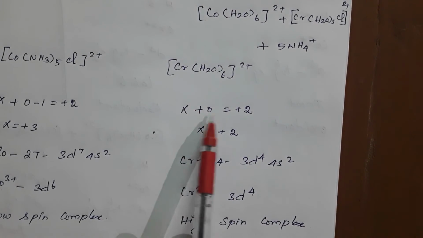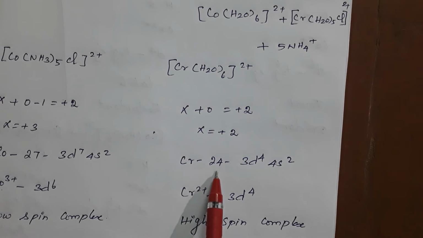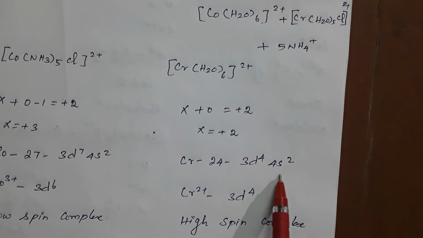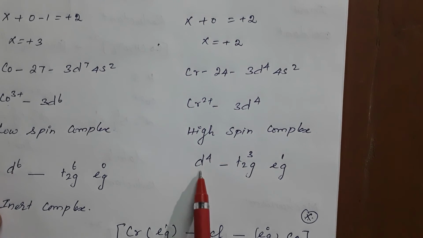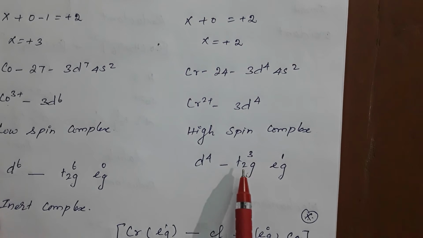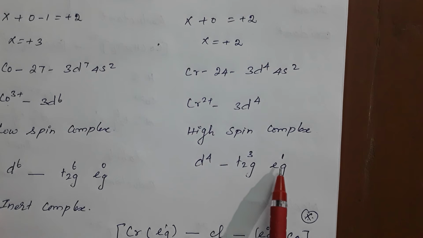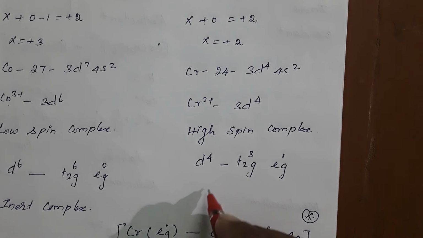Chromium: x plus 0 equals +2, so x equals +2. Chromium atomic number is 24, that is 3d5 4s1. Chromium oxidation state is 2+, so it is 3d4. Now it is a high spin complex. For d4, t2g and eg, because of the high spin complex, no pairing will take place. 3 electrons in t2g and only 1 electron in eg orbitals. Now one complex is an inert complex, another one is a labile complex. This one is a labile complex.